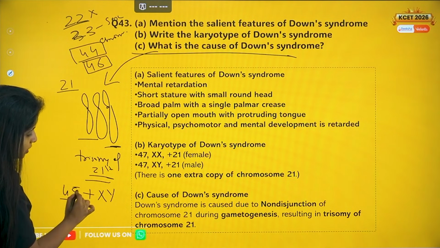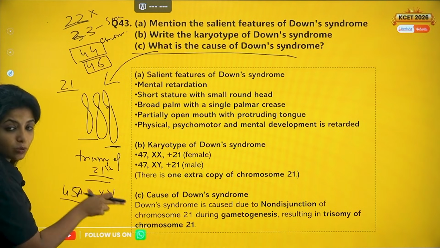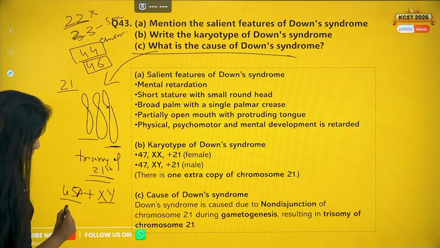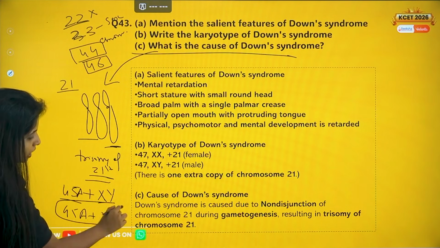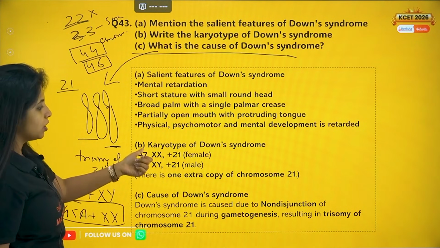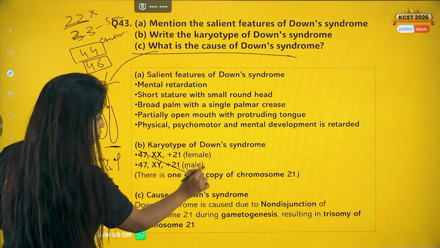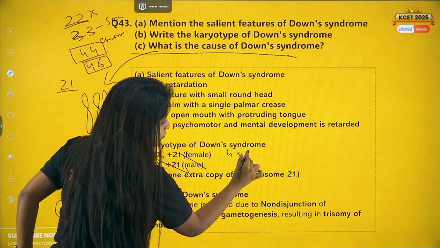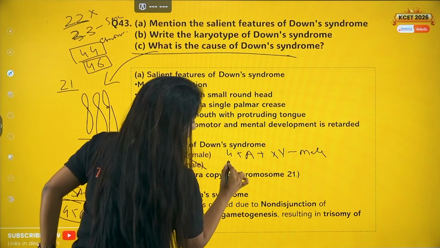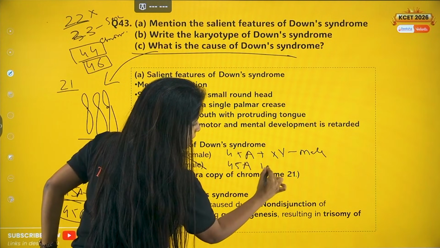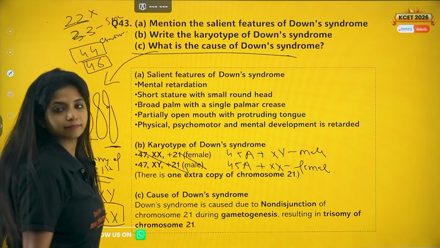In that case, it is 45 autosomes plus XY. That means it is a male who is having Down syndrome. Now it can be 45A plus XX. That means it's a female who is having Down syndrome. So you have to write like that. Or you can write it like this also, but that does not make sense. It is more correct for you to write this. So 45A plus XY, it is a male. And 45A plus XX, it is going to be a female.